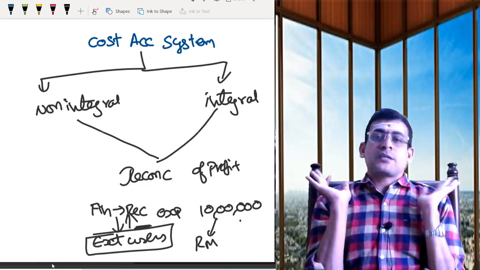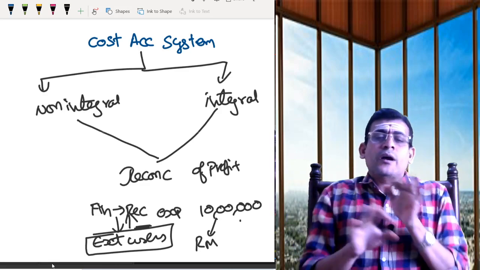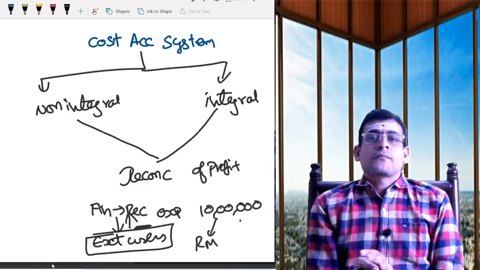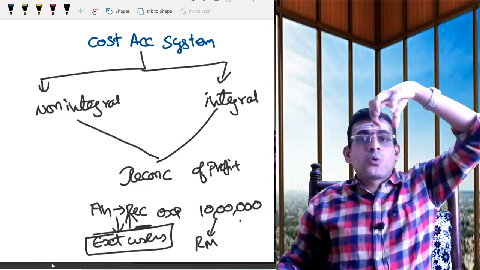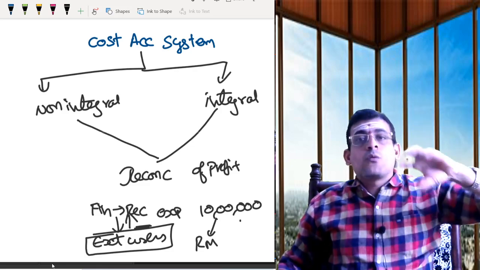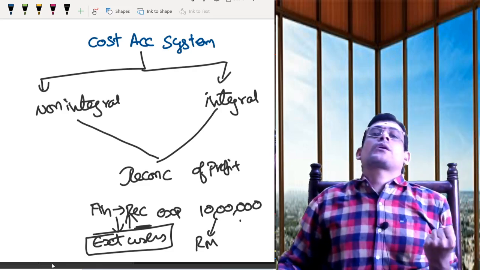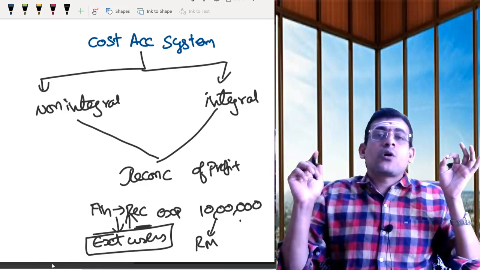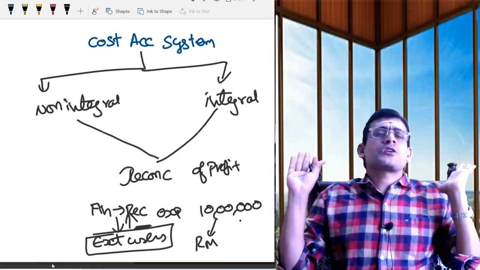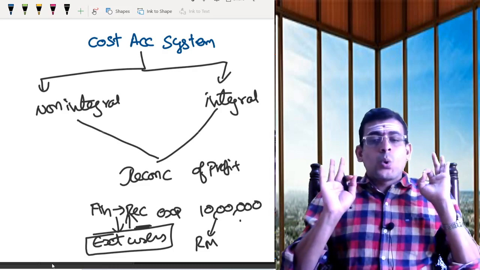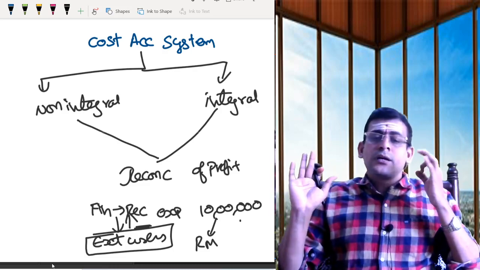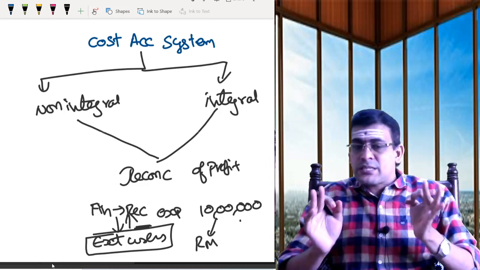This is the basic. So till now we have not entered into the system. We are looking at the bird's eye view. We are trying to look at what this chapter is about. So that's the basic background behind your cost accounting system. Non-integral, integral, reconciliation of profits. Only three things are to be considered. Only three things we need to understand.